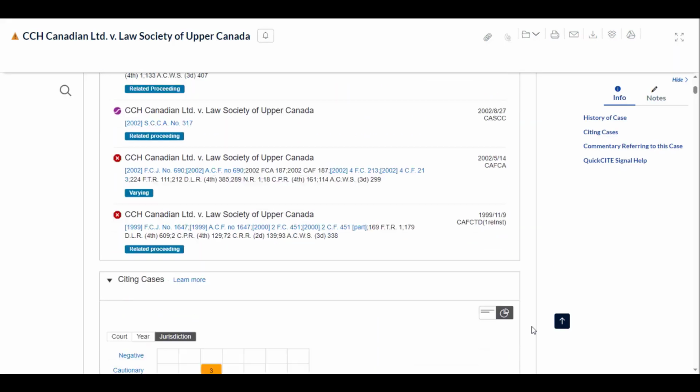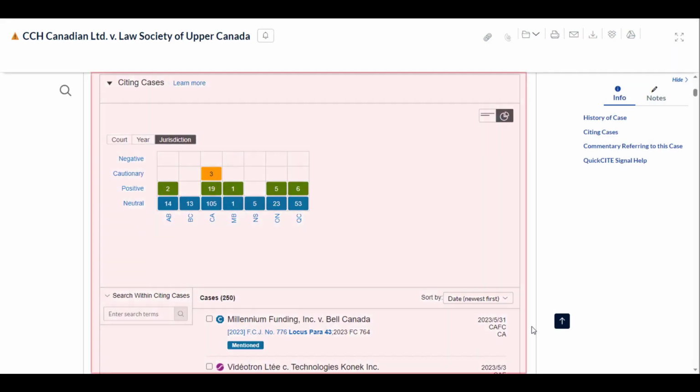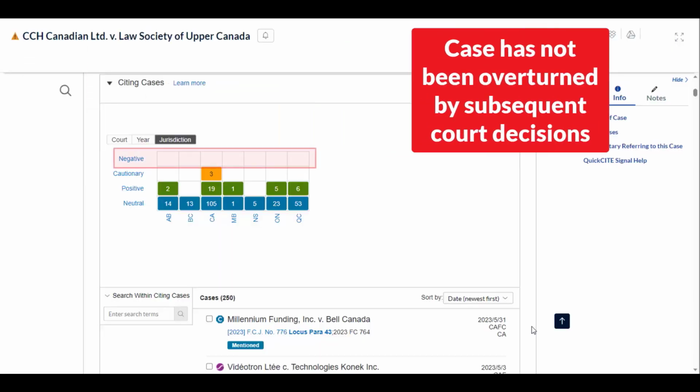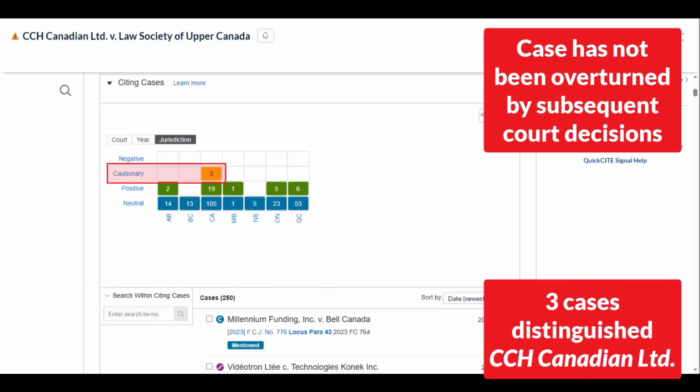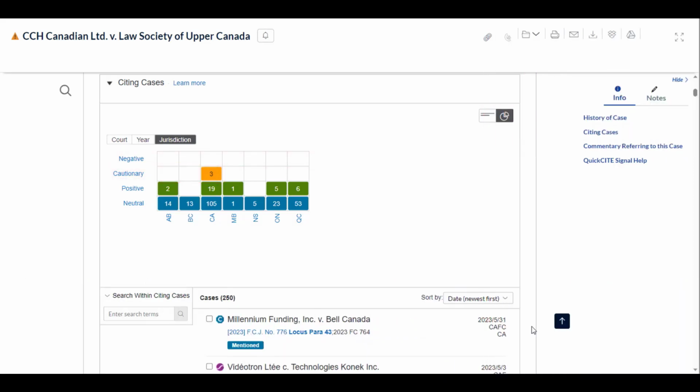Next, you're going to take a look at the citing cases list that is right under your history. As you take a look at this list, you'll see that it's very similar to the citing cases list in a QuickCite document for legislation. What you will do there, similarly to a QuickCite document for legislation, is take a look at whether there is any negative treatment or cautionary treatment or positive treatment that has been attributed by some of the citing cases to the case you're noting up.